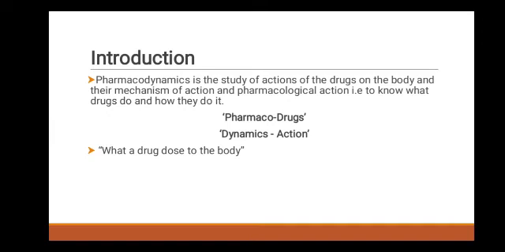In that, definition of pharmacodynamics. Pharmacodynamics is the study of action of drug on the body and their mechanism of action and pharmacological action. Mechanism of action means the drug produces its effect by different ways, such as stimulation, depression and irritation. Such effect or the action of drug is called a mechanism of action. And pharmacological action means the drug produces its effect by acting on a different organ. Such effect or action of drug is called a pharmacological action. In short, pharmacodynamics means the drug action and what a drug does to the body.